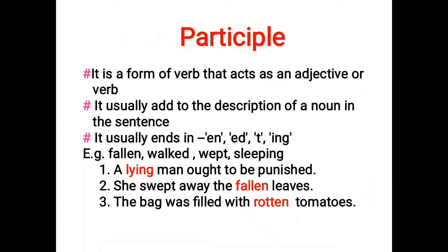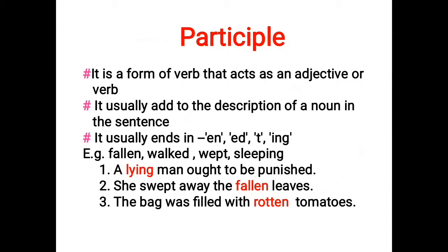Second sentence: she swept away the fallen leaves. Again in this sentence, leaves is a noun, and to modify that noun, to tell more about it, we have used the verb form fallen. So here also fallen is a participle, which is a past participle.